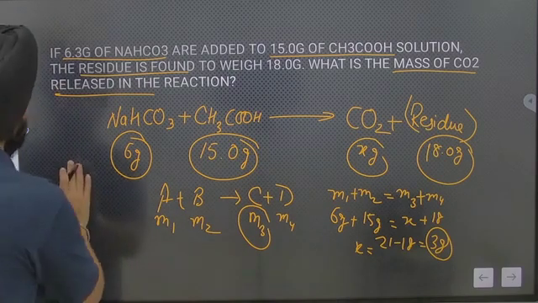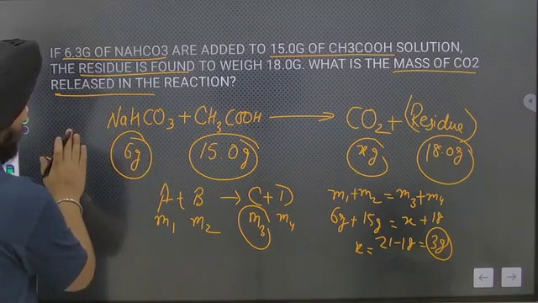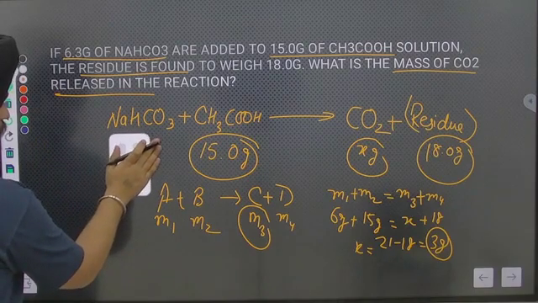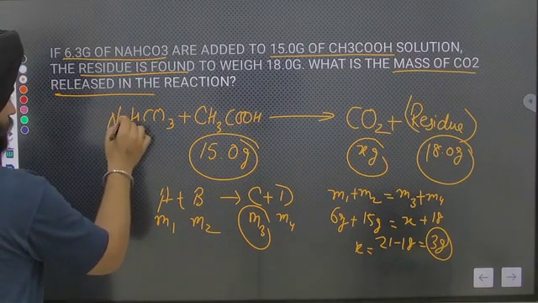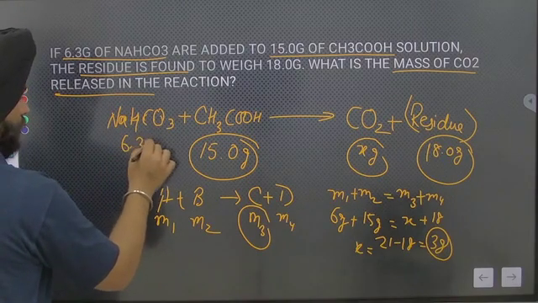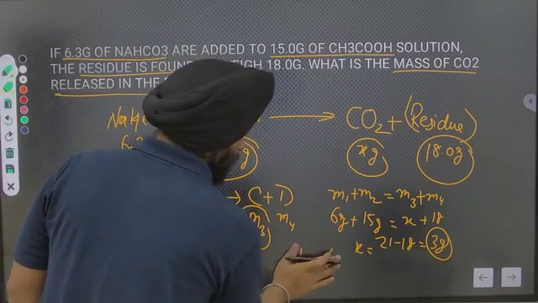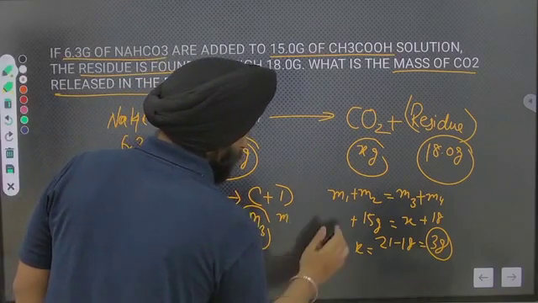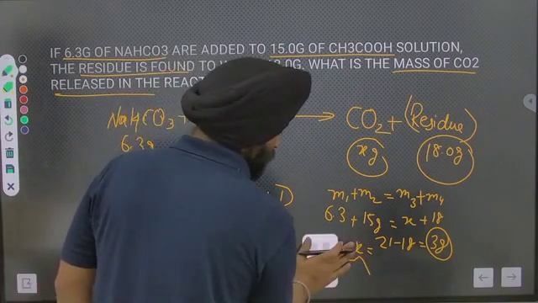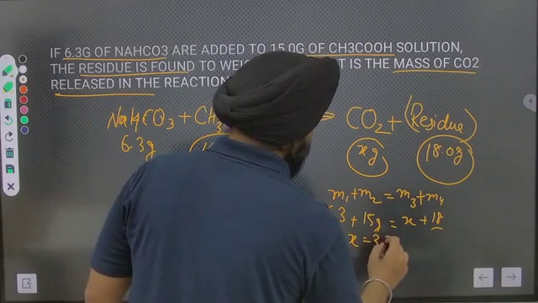But here they have given 6.3. So if they are giving 6.3, in that way you can use that 6.3 here. You will get x equal to 3.3 gram.